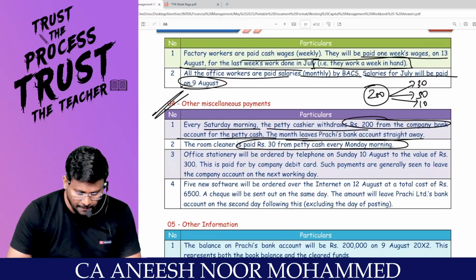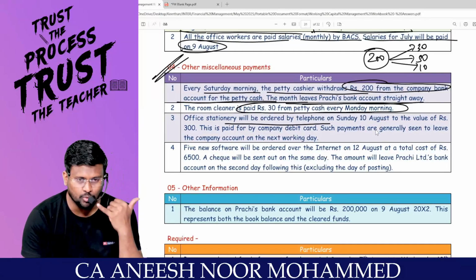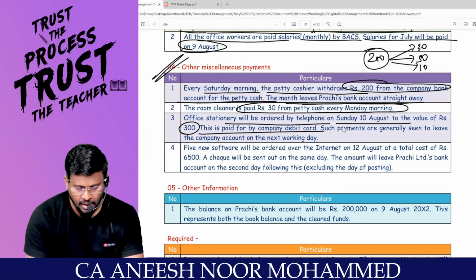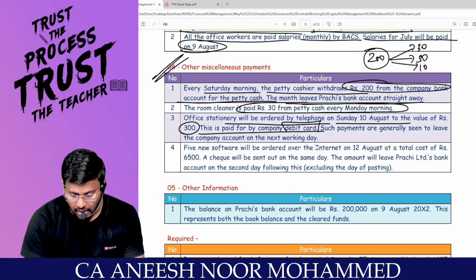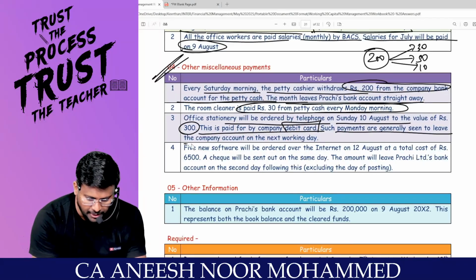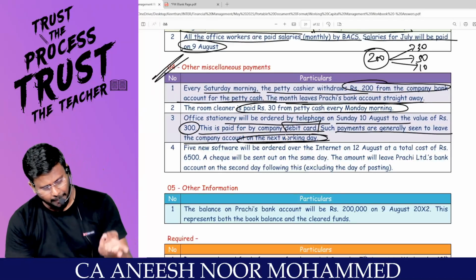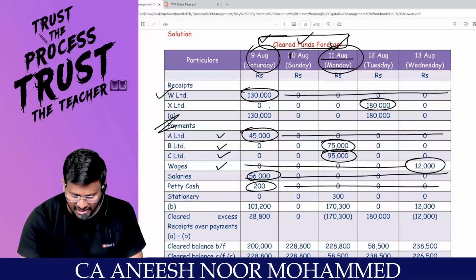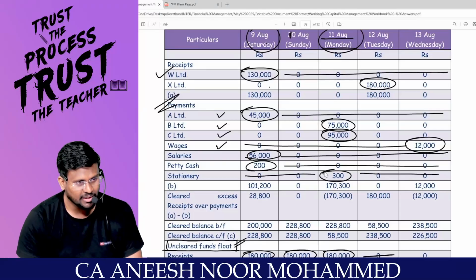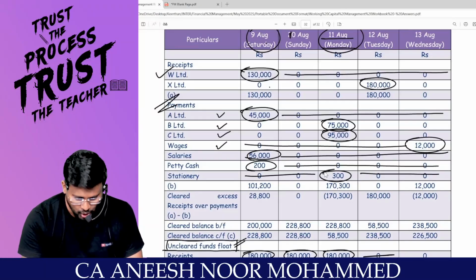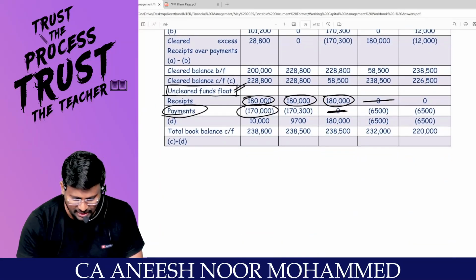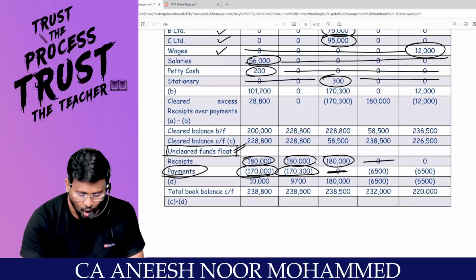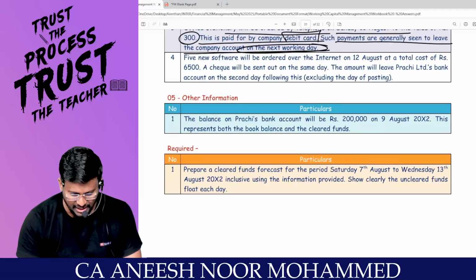Correct? Yes, sir. Office stationery will be ordered by telephone on Sunday 10th August to the value of rupees 300. This is paid by company debit card. Such payments are generally seen to leave the company account on the next working day. So when I make the payment of 300 on Sunday, on Monday it will go. Monday 11th August, 300 rupees will go out. So Sunday it will be uncleared. Sunday already 1,70,000 was there, plus 300, 1,70,300. On Monday everything will become clear. It will become zero.